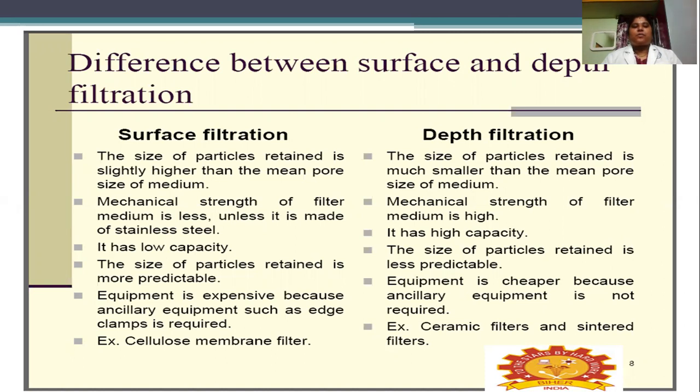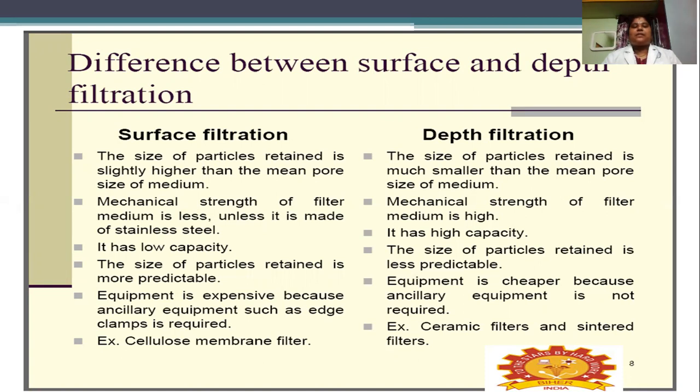In depth filtration, the particle size will be less than the pore diameter, so it will go into the deeper layers of the filter medium.